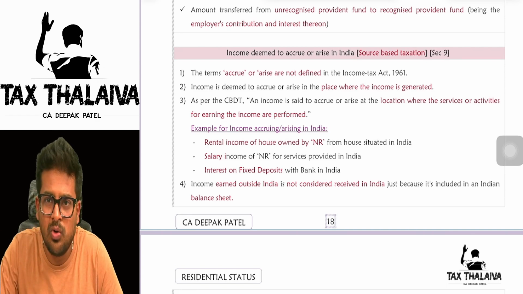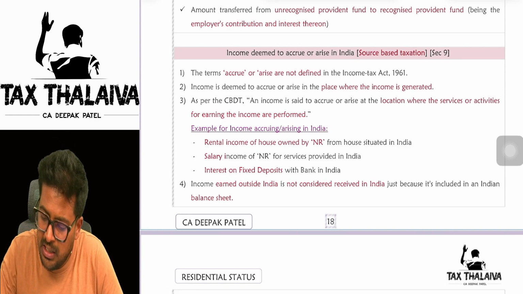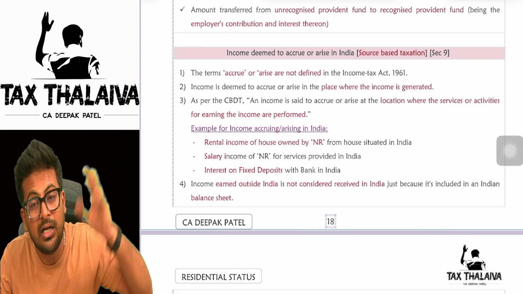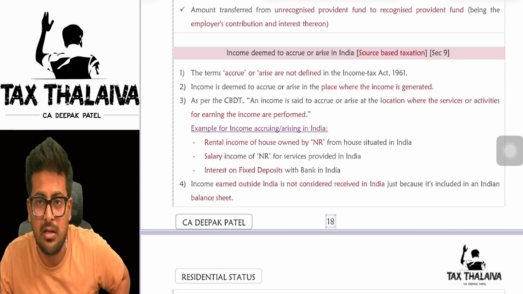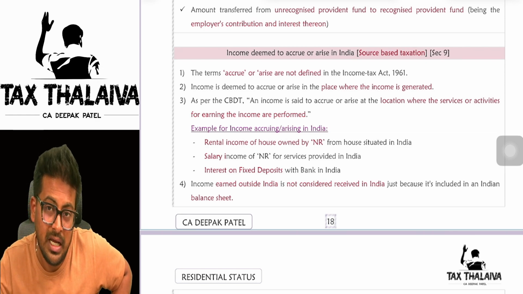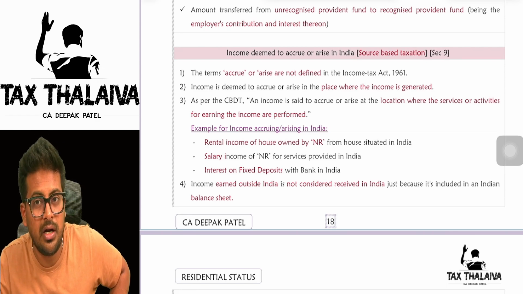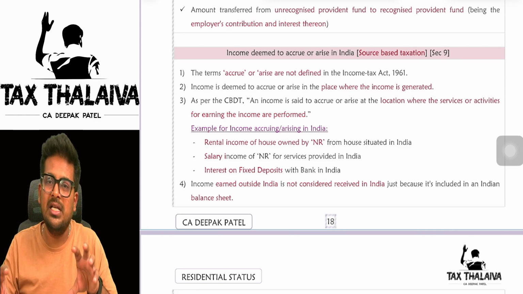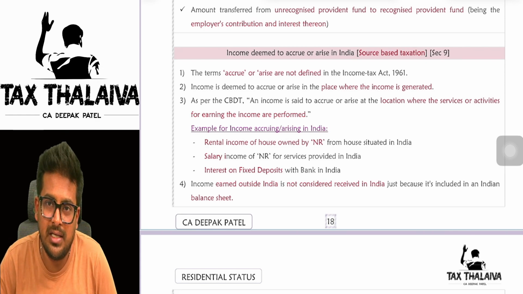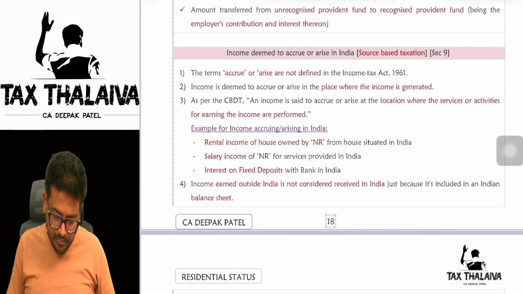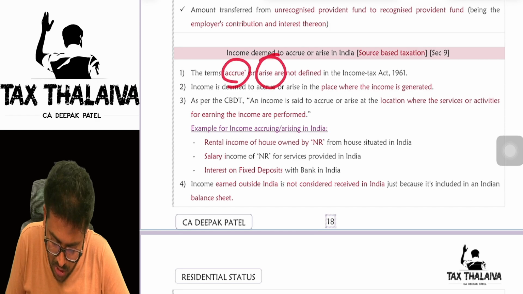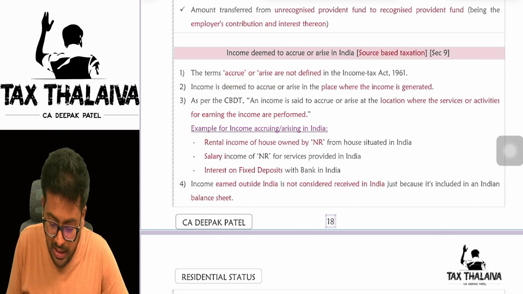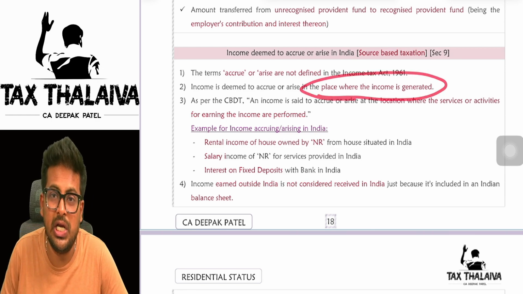Let's say, for example, there is a house situated in India, and that house is let out to some person outside India, and he paid rent outside India to that non-resident. But still, where is the house? In India. Where is the rental income generated? In India. So the place where the income is generated is called accrual of income or arising of income. Is it clear? The terms accrue and arise are not defined in the Income Tax Act. Income is deemed to accrue or arise in the place where the income is generated.